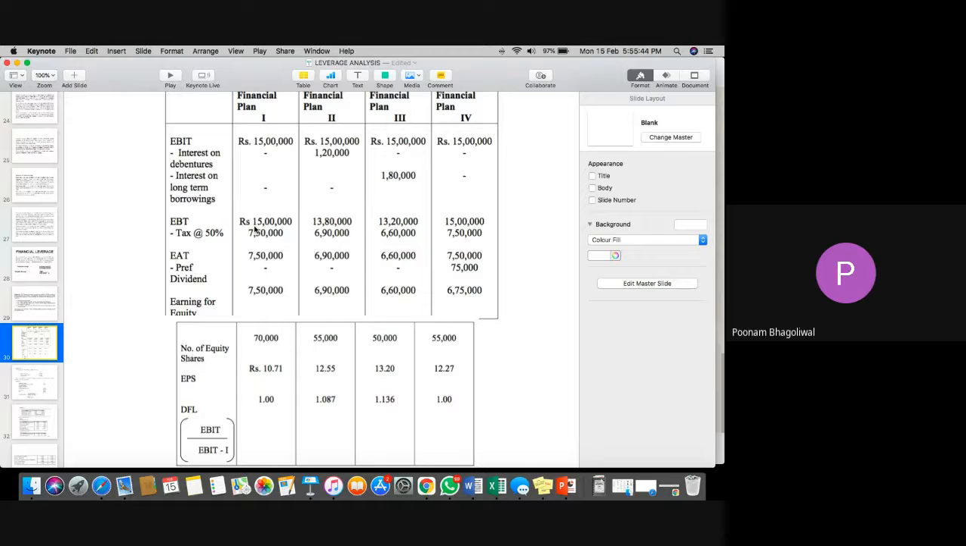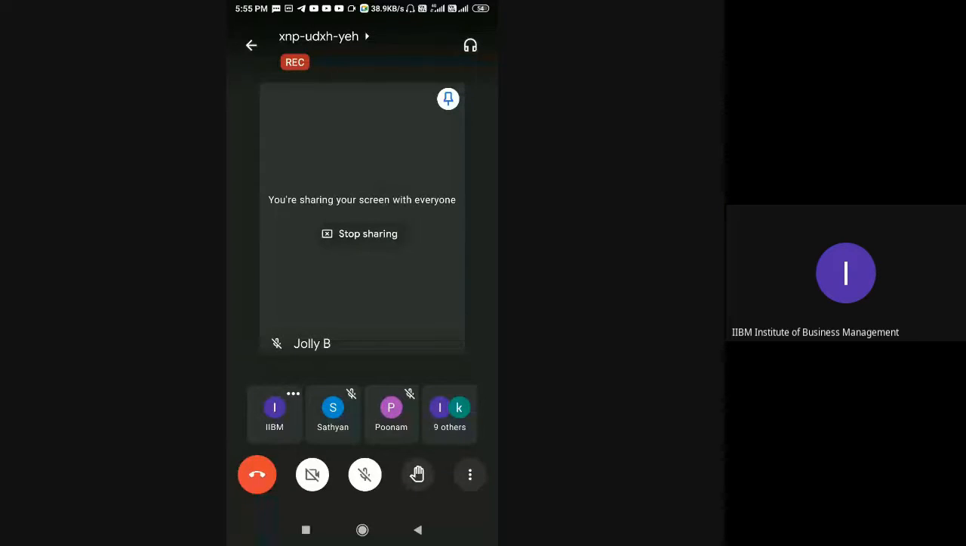Afterwards, from EBIT, if we subtract the interest of 1.2 lakh, we get only 13 lakh 80,000. Now out of that, we have to pay taxes. There is no preference share. So 6.9 lakh remaining would be the earning available for equity shareholders.